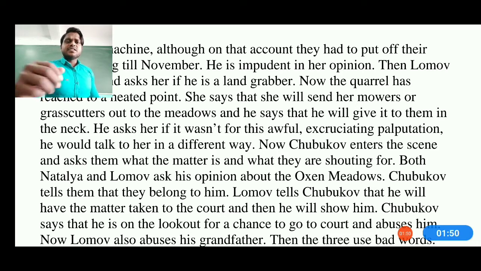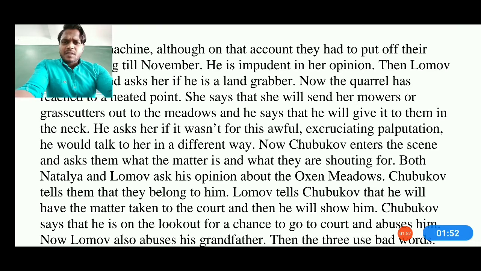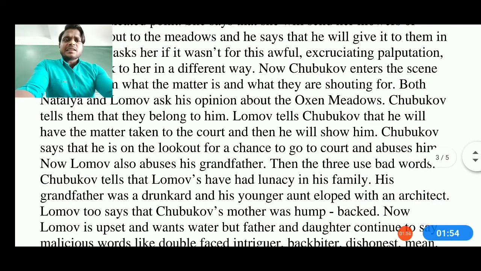Okay, so that's the condition. Lombo is giving a kind of warning to them. Later, we can say the three are now using bad words. Now Lombo also abuses his grandfather, and the three of them are using bad words.